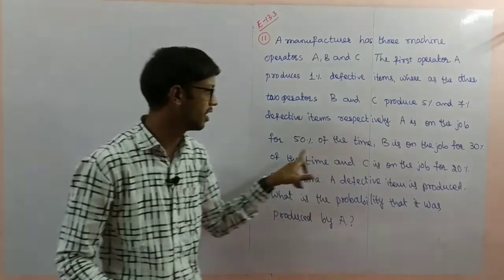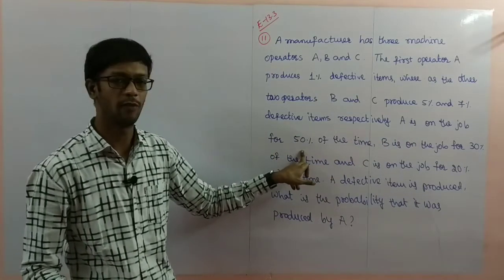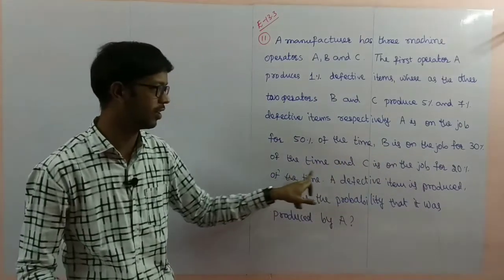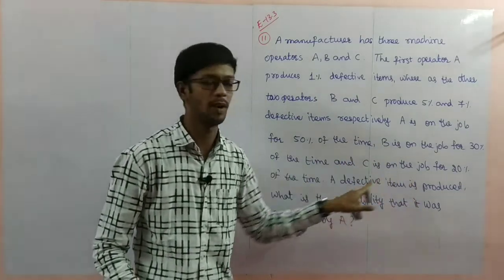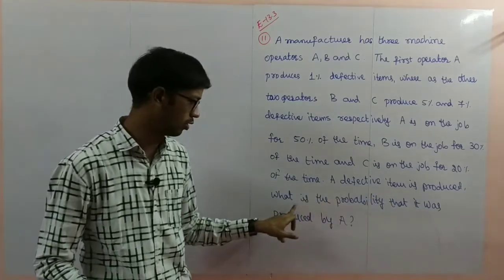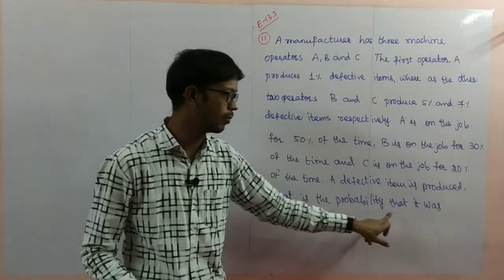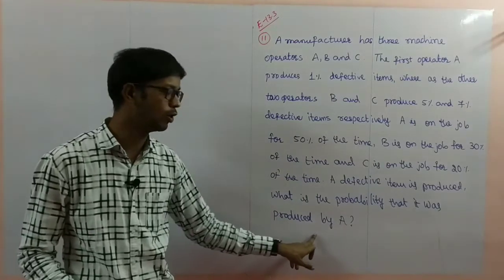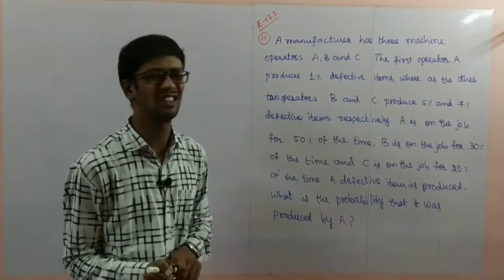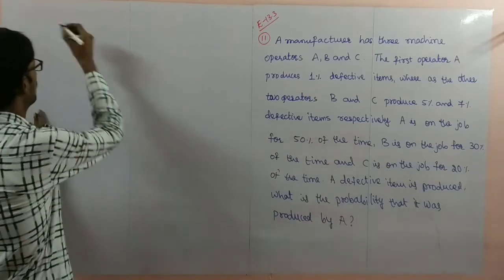A is on the job for 50% of the time, B for 30% of the time, C for 20% of the time. A defective item is produced. What is the probability that the item was produced by operator A? Here is a simple problem. This is the solution.